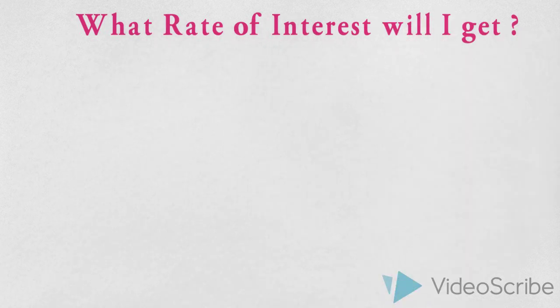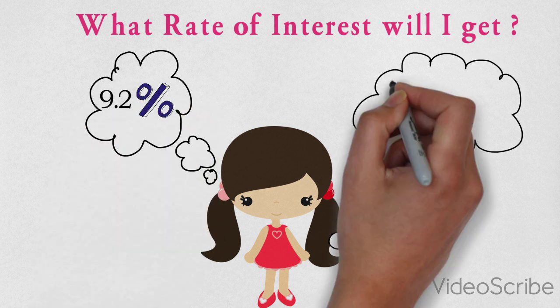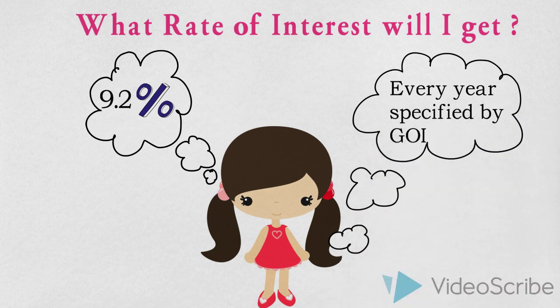Next up, we will see what interest rate you will get under the scheme. Currently, the interest rate is 9.2%. However, every year the interest rate will change, and it is specified by the Government of India. So once the union budget is presented this year, you can check it to know what interest rate you will get in the next financial year under the scheme.